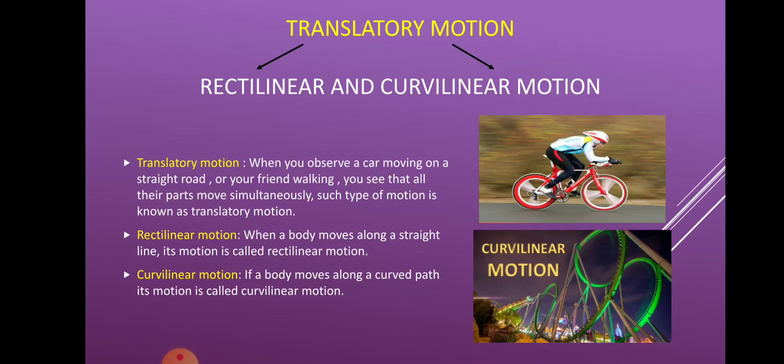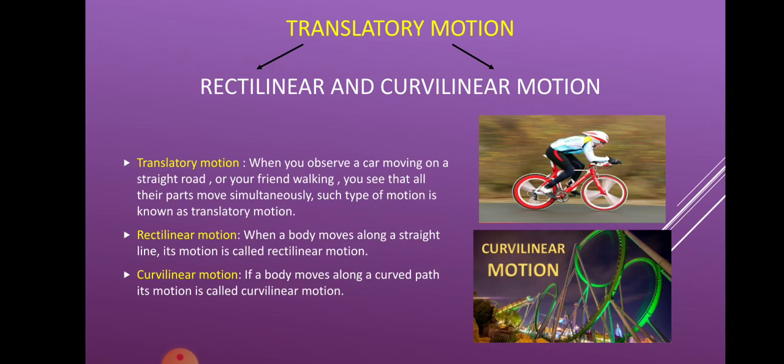Now when you observe a car moving on a straight road, this type of motion where all the parts of the car are moving simultaneously, of course they are moving together, such kind of motion is known as translatory motion. Now this translatory motion can further be divided into two parts, that is rectilinear motion and curvilinear motion. A car which is moving on a straight road, when a body moves along a straight line, this motion is known as rectilinear motion.